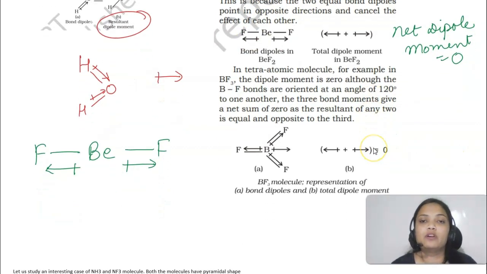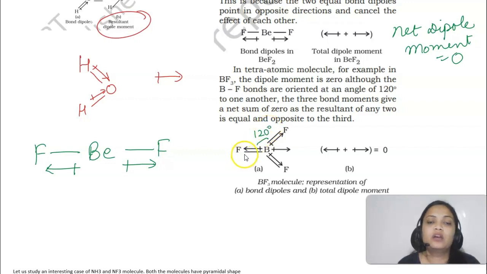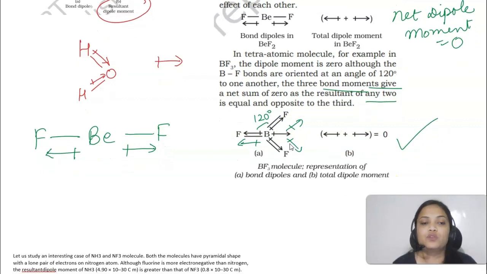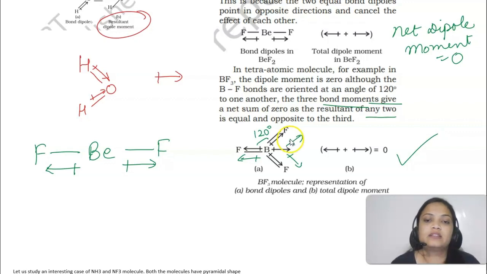Okay, like if I talk about tetraatomic molecule BF3, ये यहाँ पर भी जो dipole moment है वो 0 है. Why? Because BF3 में जो bonds हैं, they are oriented at an angle of 120. Okay, तो as a result जब हम इसका net dipole moment निकालते हैं, it will cancel each other because it's in opposite direction again. So if these are in opposite direction, if we calculate the net dipole moment, it will come out to be 0. So ये आपको पता होना चाहिए. Okay, like it is 0 in the case of BF3.